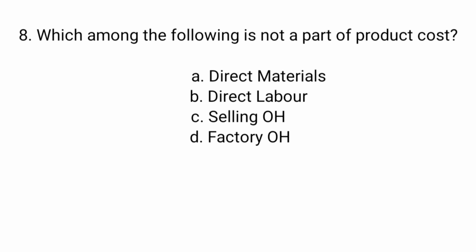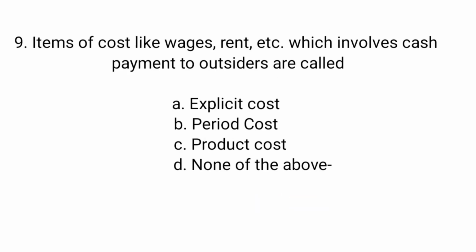Which among the following is not a part of product cost? Options: direct materials, direct labor, selling overhead, factory overhead. Selling overhead. Items of cost like wages, rent, etc., which involves cash payment to outsiders are called explicit cost, period cost, product cost, none of the above. Explicit cost.